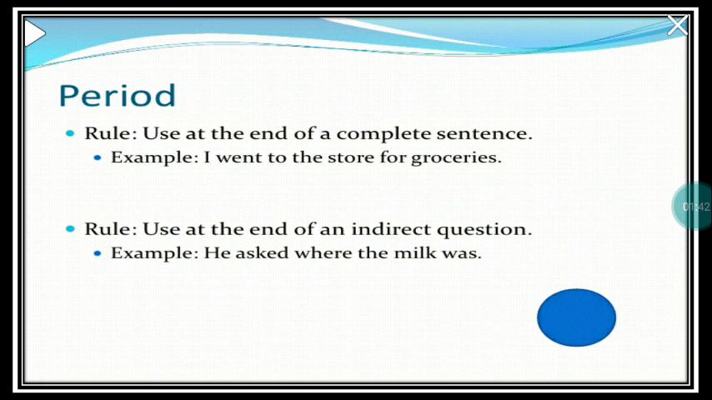Now, when do we use a period? A period or a full stop is used at the end of a complete sentence. For example, I went to the store to get groceries. The second rule, we use it at the end of an indirect question. That is, he asked where the milk was. It is also used to write a decimal number like 34.5 or 30.2. So these are the times.